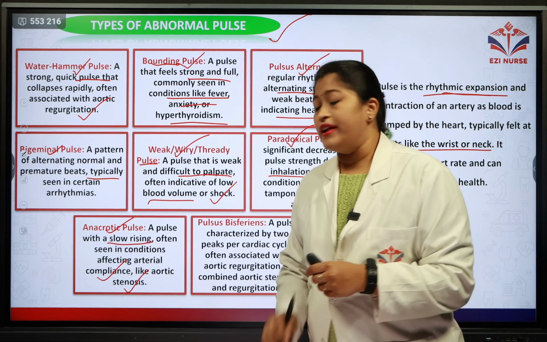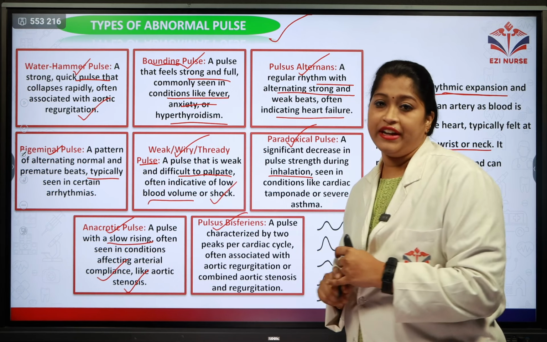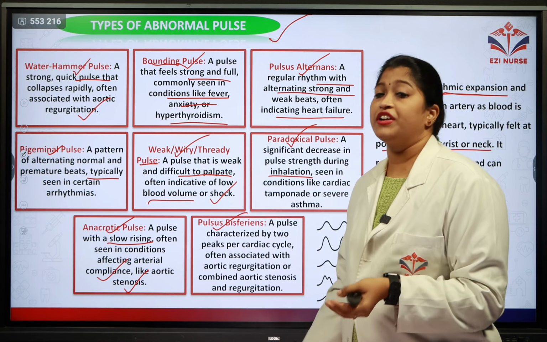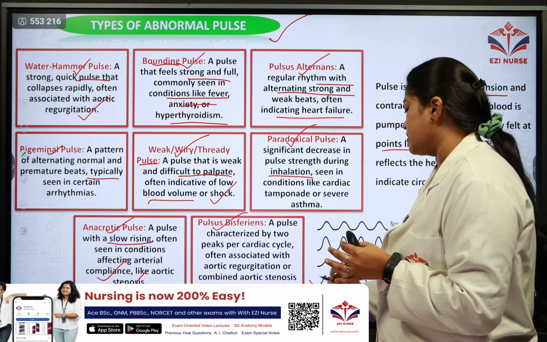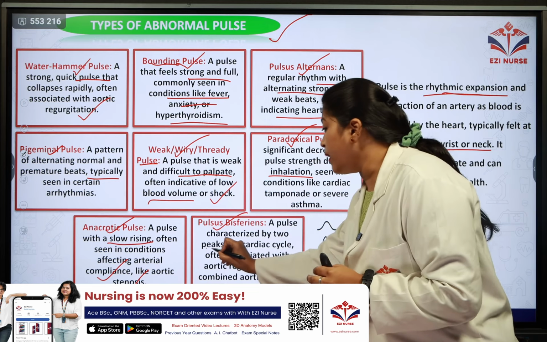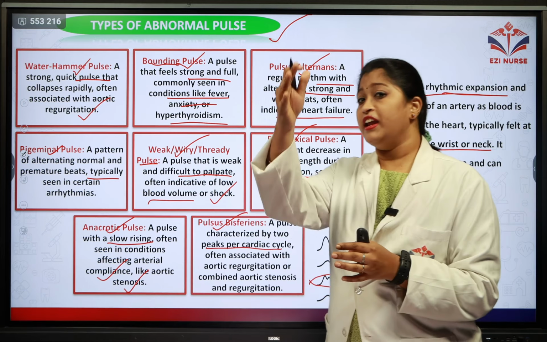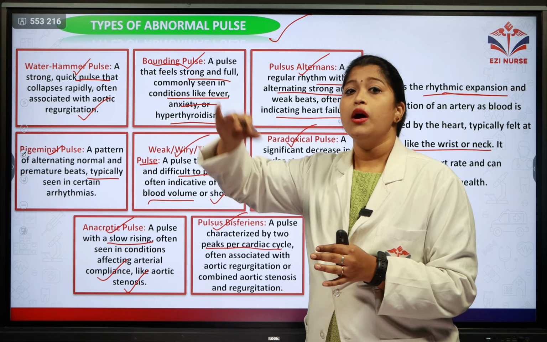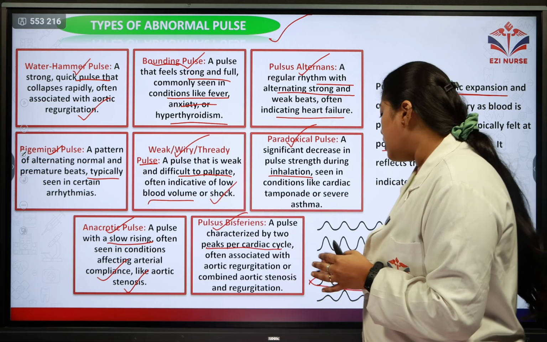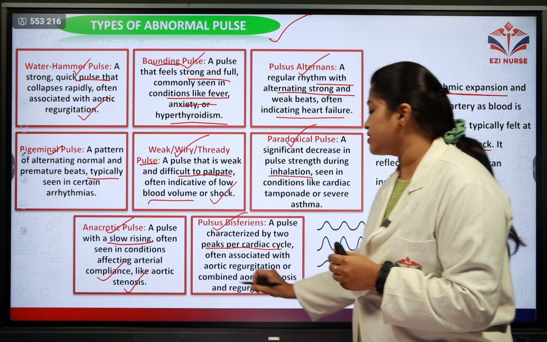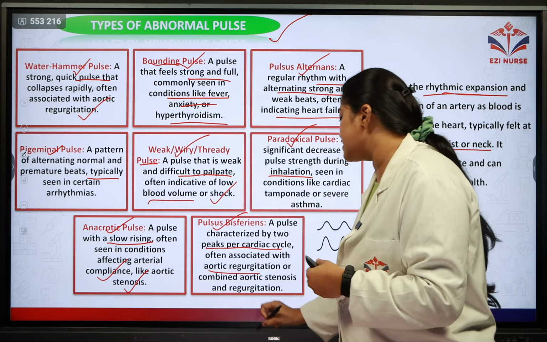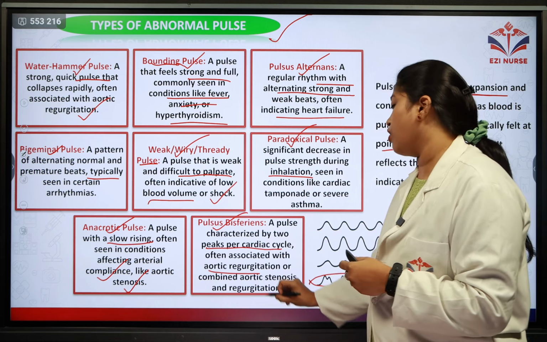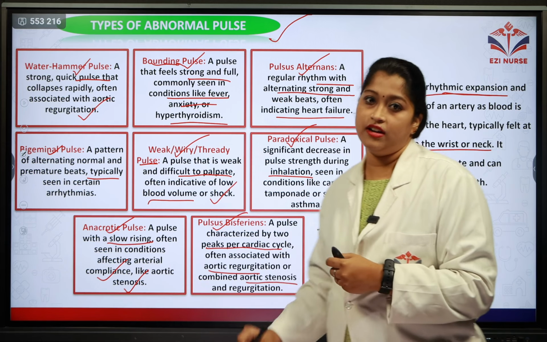The last one is the pulsus bisferiens. What is this pulsus bisferiens? As you can see in this picture, there are 2 peaks per cardiac cycle. In each cardiac cycle, there are 2 peaks, which is associated with conditions like aortic regurgitation, as well as a combined condition of aortic stenosis and regurgitation.